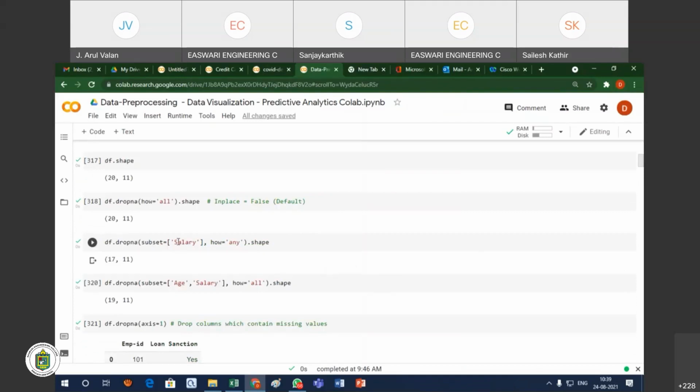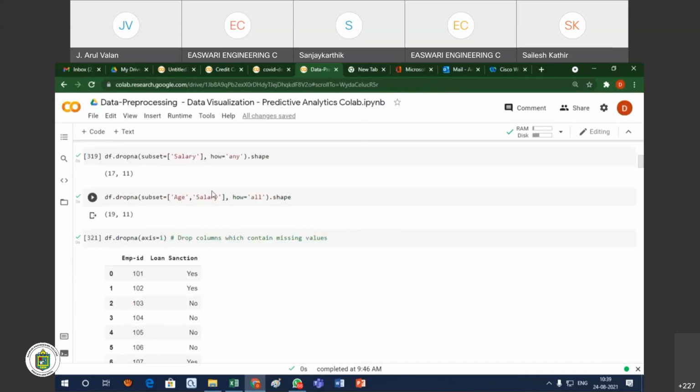Suppose I want to check any one particular field. In salary, how many records have missing values? Totally only 3 records. The value 17 means 17 records have no issue, only the 3 records do. Suppose you look at age and salary, the 2 columns, wherever the records have any missing values. Only one record has the two values missing. Rest of the 19 records are okay.